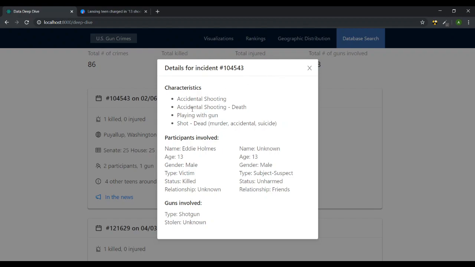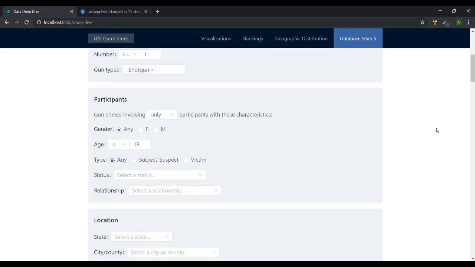There we go. Not sure why it was taking so long, but there's a shotgun. Again, both minors. Okay, so let's get rid of that.